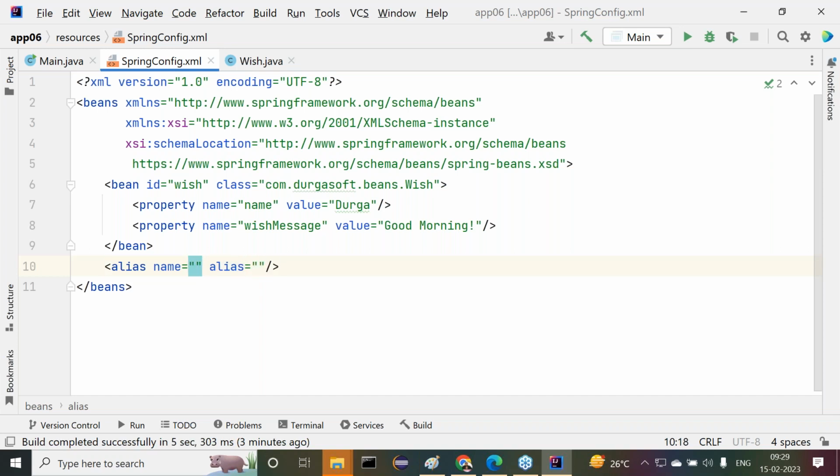Now here, understand this name: here I want to provide what there, wish. Alias is wish1. Observe carefully. Now original is wish. For this wish, what is the alias name there? Wish1.